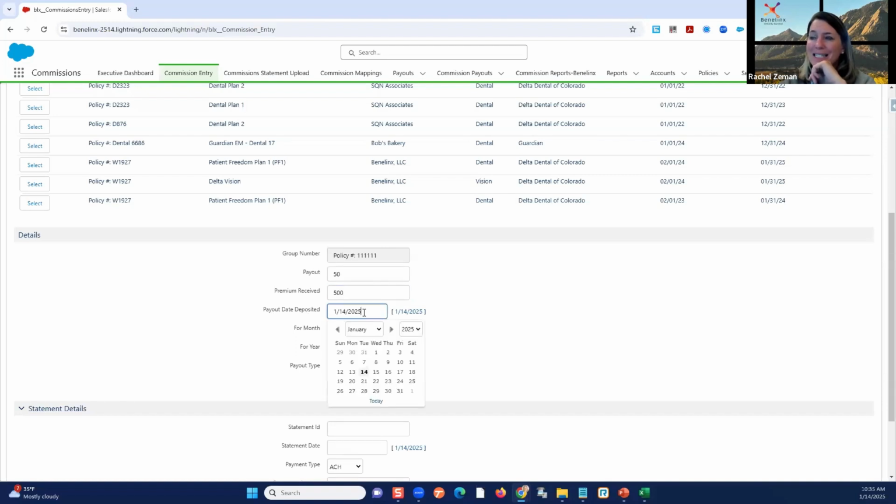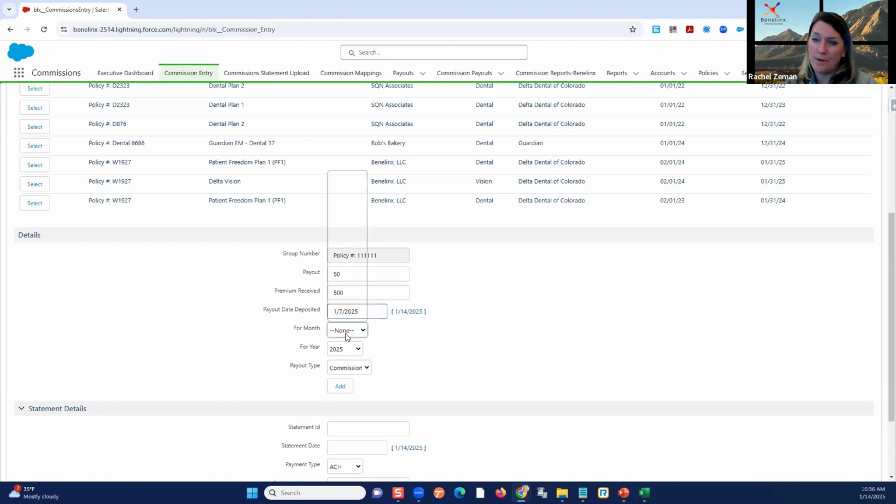I'm going to set my deposit date. This is the date that the funds hit your bank account. Literally, right? We want to do that so we can balance that cash received against our bank statement. Not when the commission statement was sent, not the statement date, but the date that we received the funds, whether we manually deposited the check or it was an ACH. That makes it so much easier to audit our bank statement and manage our total revenue for the month and do any reconciliations.